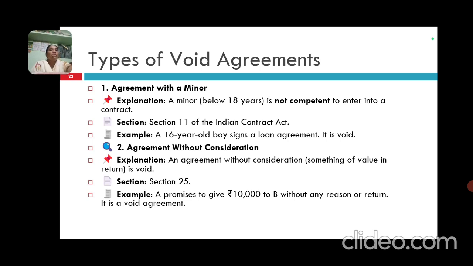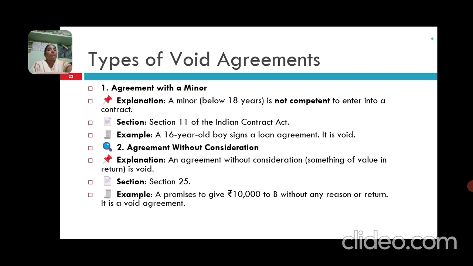The types are: the first one is agreement with a minor. A minor below 18 years is not competent to enter into a contract. Section 11 of the Indian Contract Act explains minor agreements. For example, A, a 16-year-old boy, signs a loan agreement. It is void.